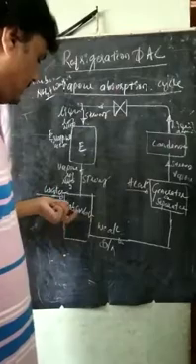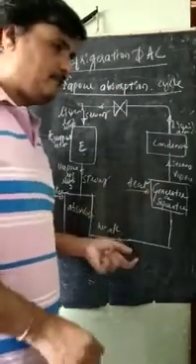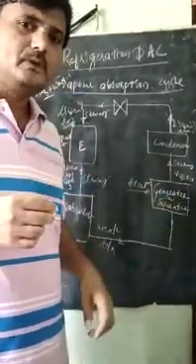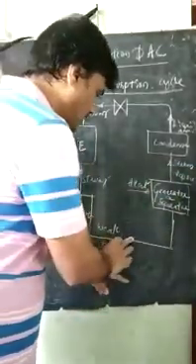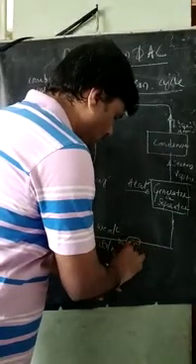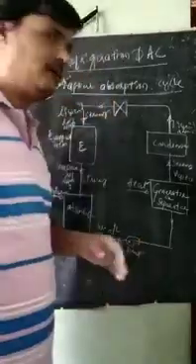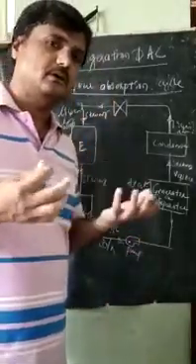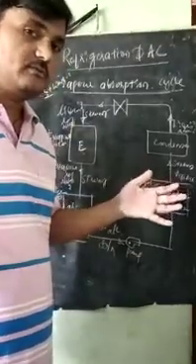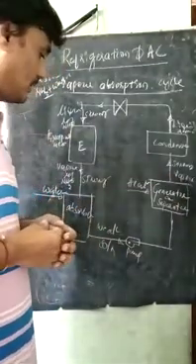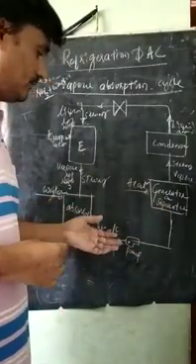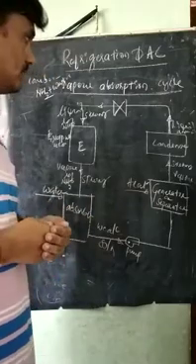Next, from the absorber to the generator, this is a very lengthy pipe, so we need a pump here. We need pumping action because the space required for the vapor absorption system is very large. The length of the tube is very large, very lengthy tubes are there. Therefore, pumping action is required in this case.